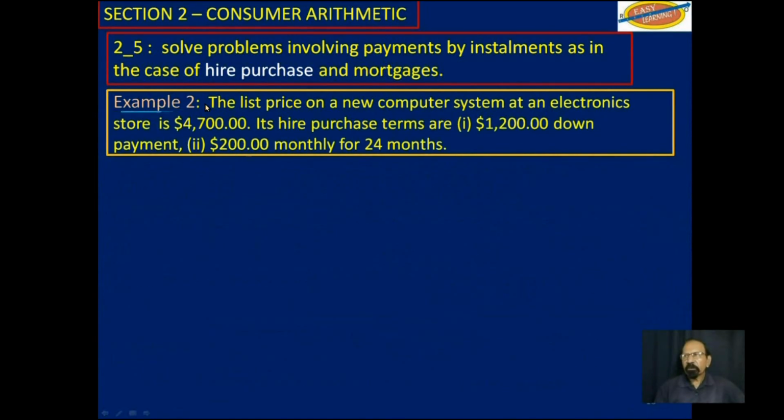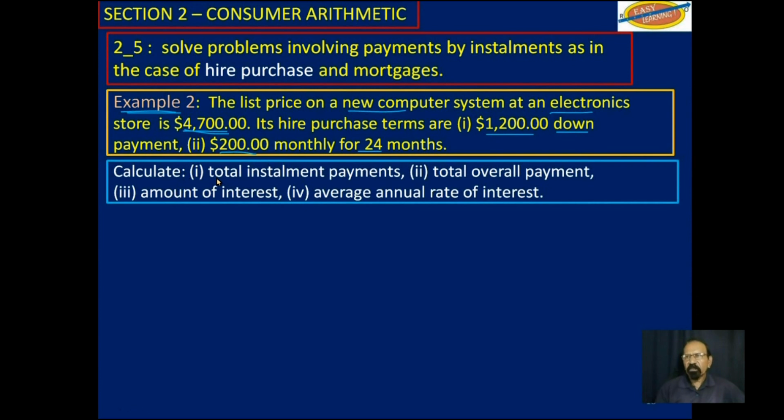Let's look at example 2. The list price on a new computer system at an electronic store is $4,700. Its hire purchase terms are $1,200 down payment and $200 per month for 24 months. Again, you need to find the total payment by installment, the total overall payment, the amount of interest paid, and the average annual rate of interest.